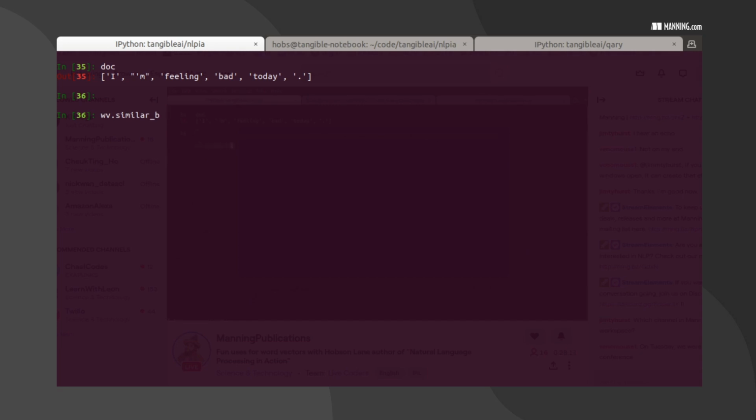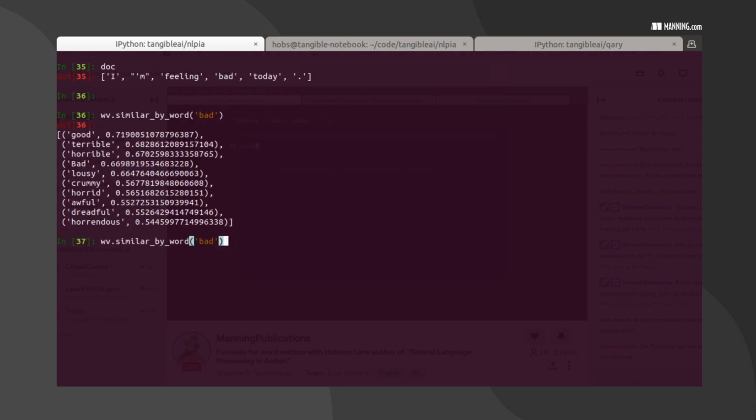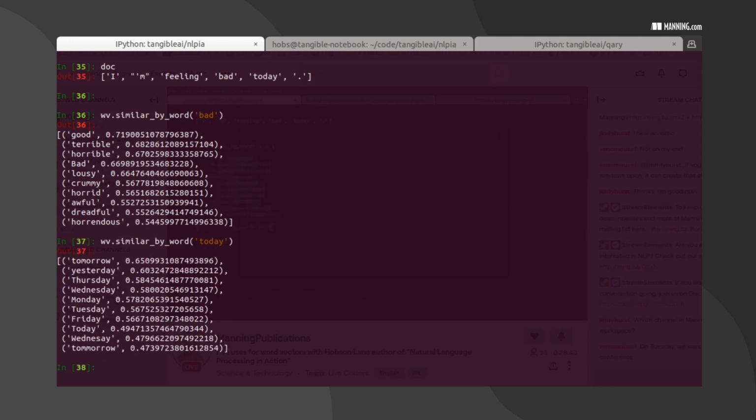Come on, give me a tab completion here. Help me out. Similar by vector. Well, we can do it by word. Similar by word. And we can use that word bad. And we can use the word today. Let's see. And now let's see which ones are similar to, let's see if this takes 2 arguments or only 1.